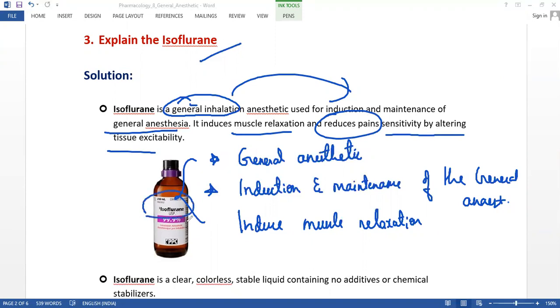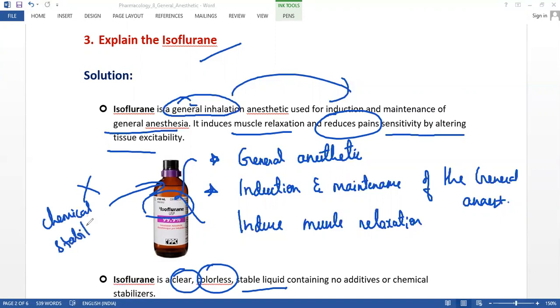So this is isoflurane, and by this tonic you can observe that it is very clear. The liquid is clear, colorless, and stable, and it does not contain any type of additives or chemical stabilizers. It has a very clear structure.